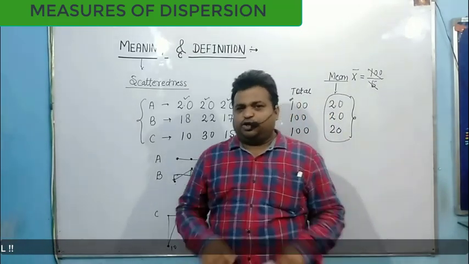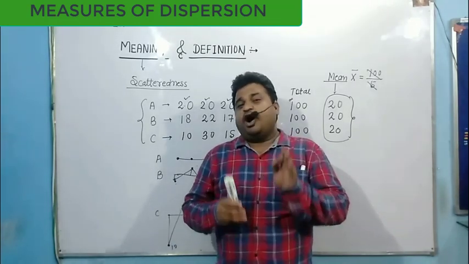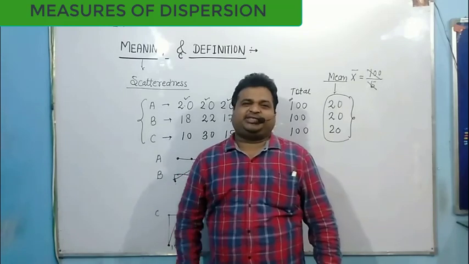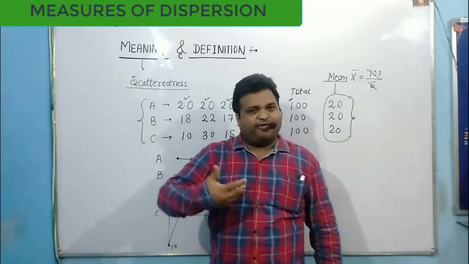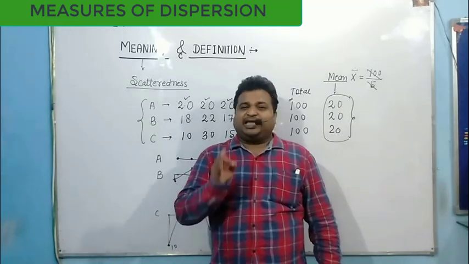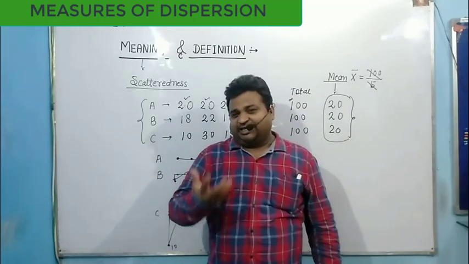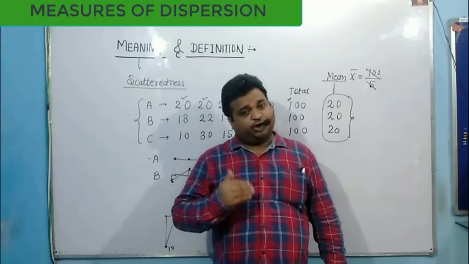So now the concept is clear to all of you that mean or average does not give you the exact picture in statistics. So you require more concepts, more variability, more ideas to find out the clear picture of the population data for further research. So the concept of dispersion is very, very important that you know.